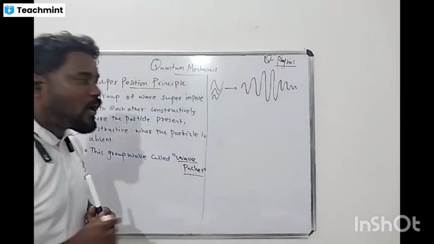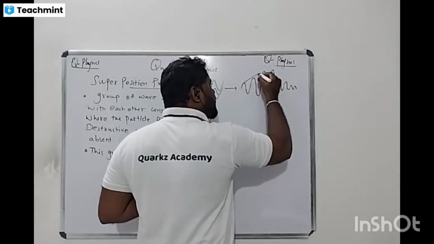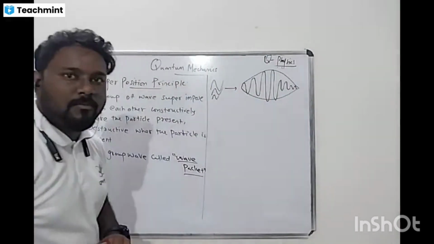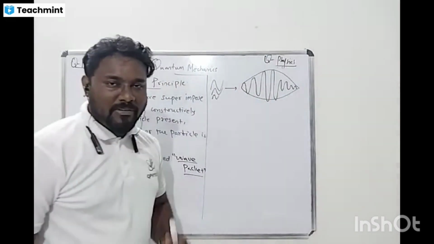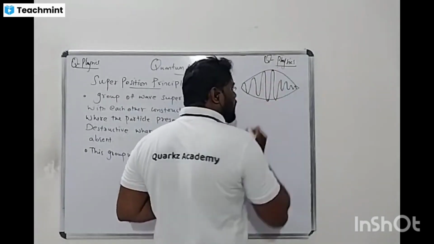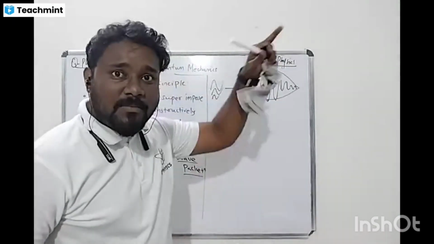So this combination of maximum and minimum is nothing but a wave packet. Are you getting my point? See here, at these two points there is a maximum height, a maximum peak.